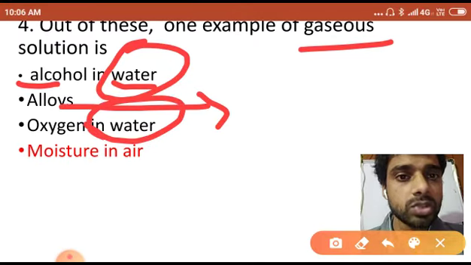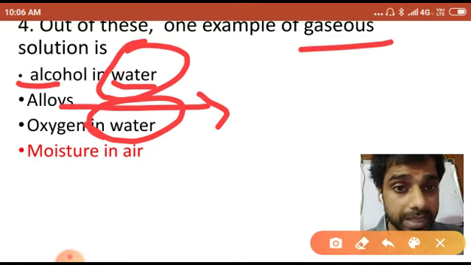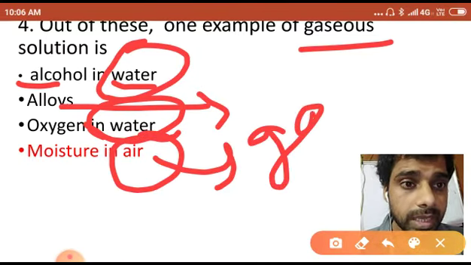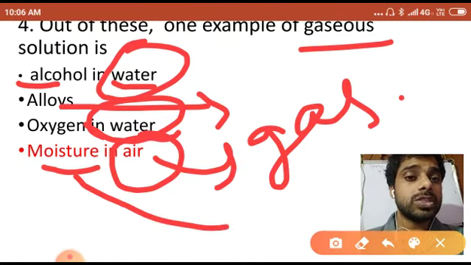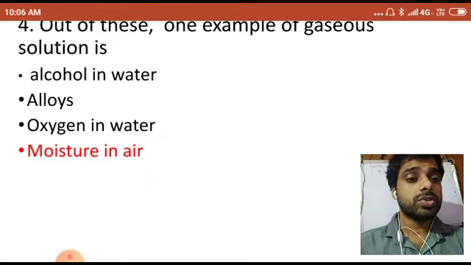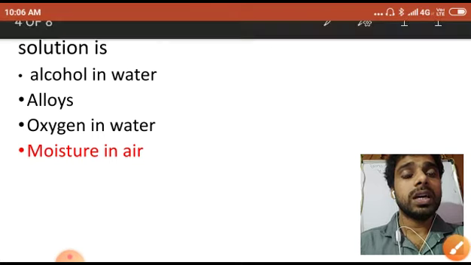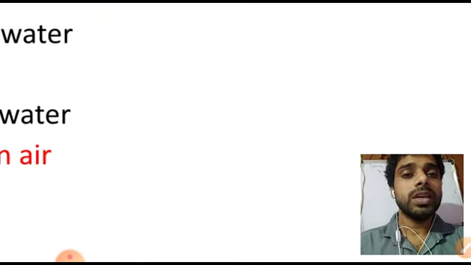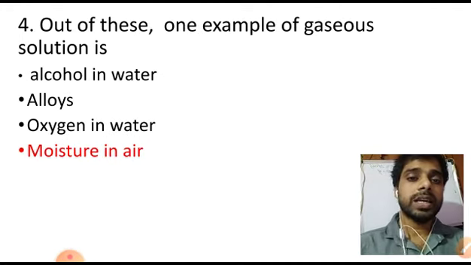Oxygen in water, the solvent is water, so that would also not be the answer. But in the fourth option, air is gas, and moisture is dissolved in it. It is a gaseous solution where gas is the solvent. So I can say the fourth option would be the correct one. Moisture in air is the correct option.